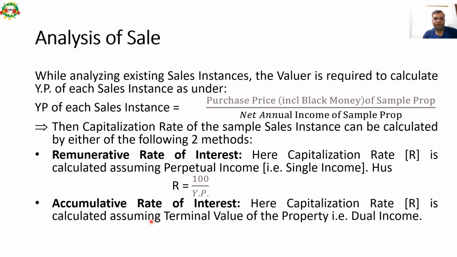And in case of accumulative ROI, the capitalization rate is calculated assuming a terminal value of the property, that is, dual income. So the recoup rate, if you remember, we had discussed in the previous session. So single income ROI, and double income, recoupment or sinking fund ROI.